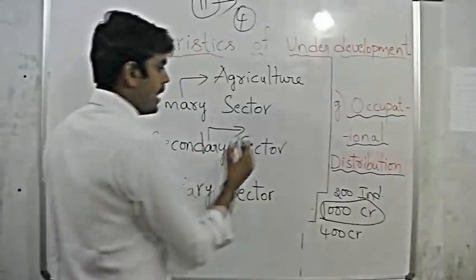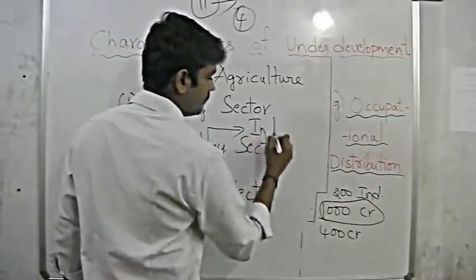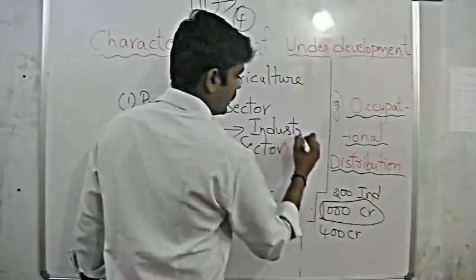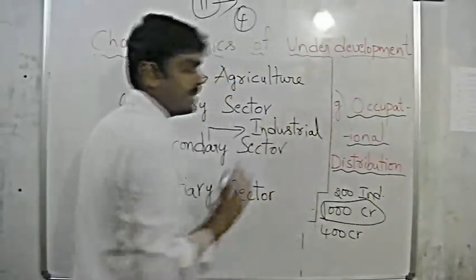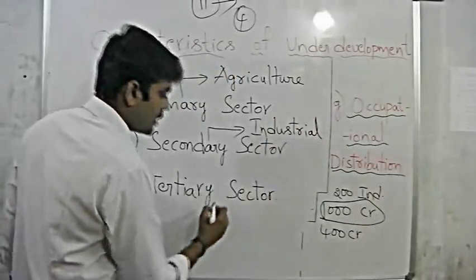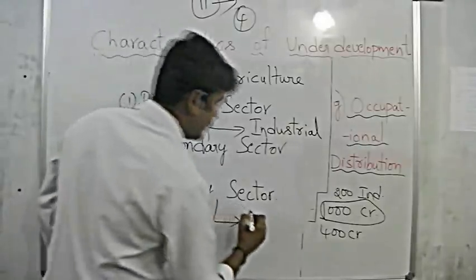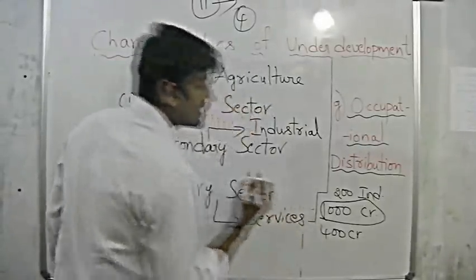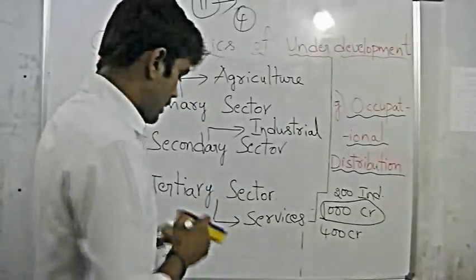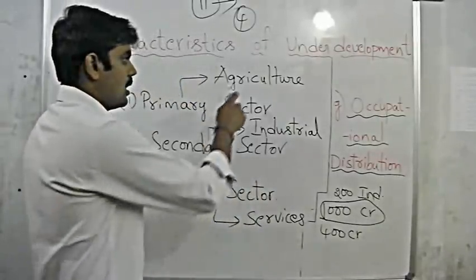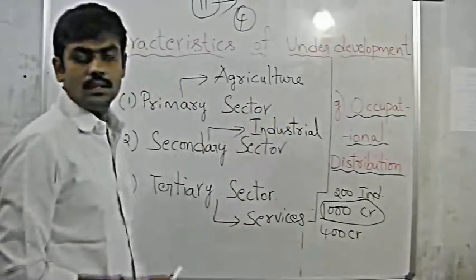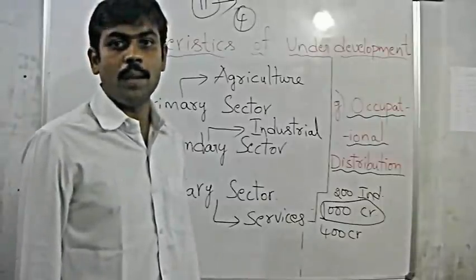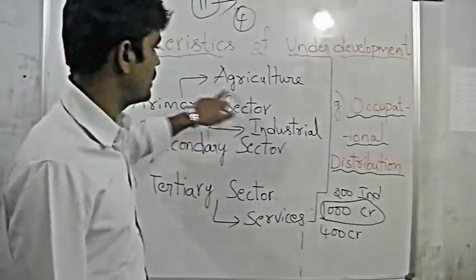Secondary sector in India is the industrial sector, and tertiary sector in India is the services sector. Agriculture, because more and more number of people in India are dependent on agriculture.